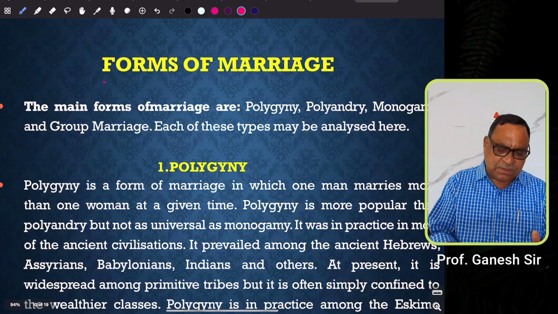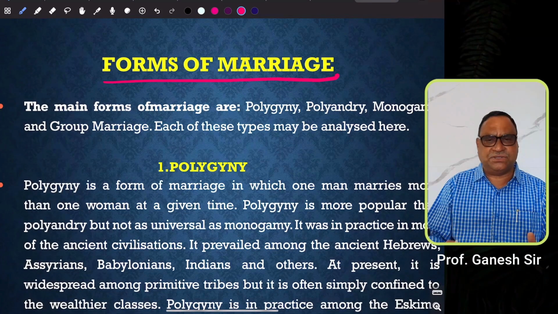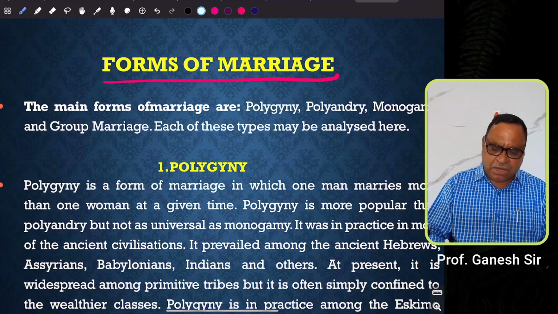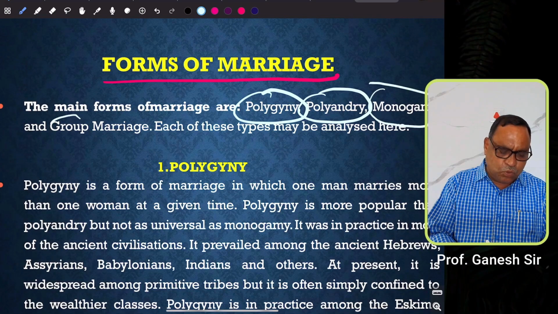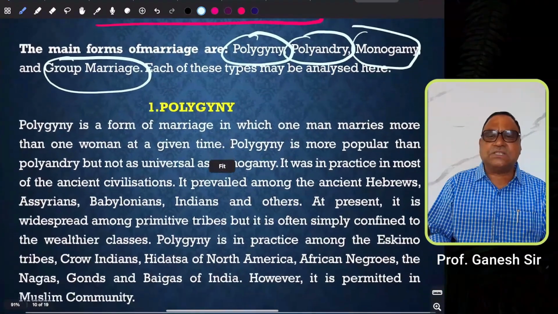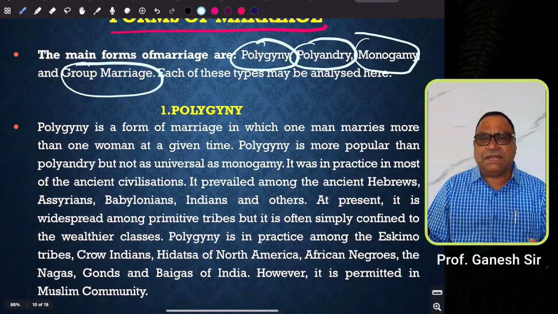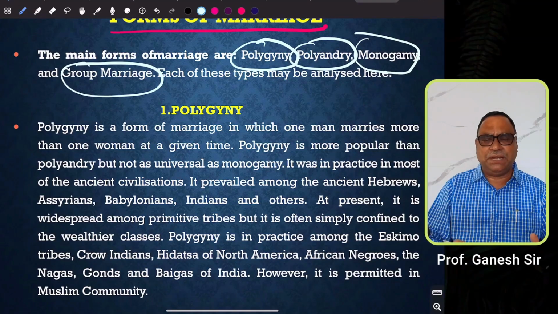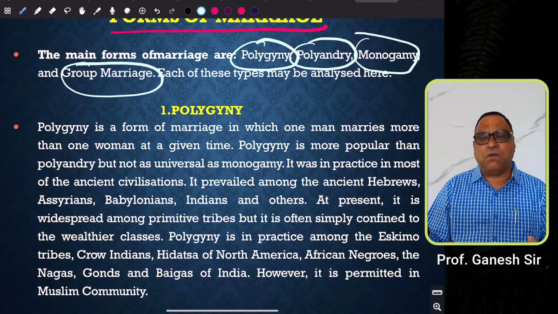Now let us discuss the forms of marriage. The main forms of marriage are polygyny, polyandry, monogamy, and group marriage. In modern society, we can observe monogamy, polygyny, and polyandry.